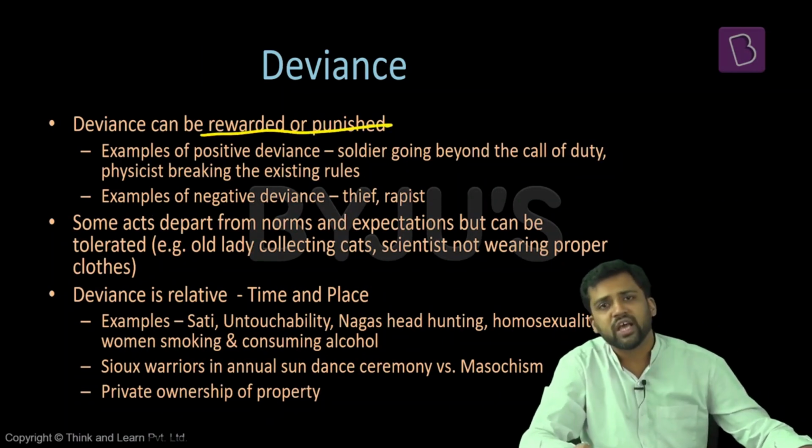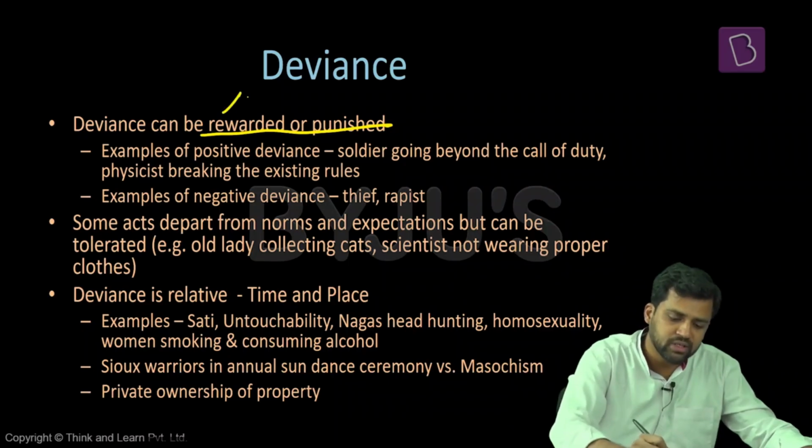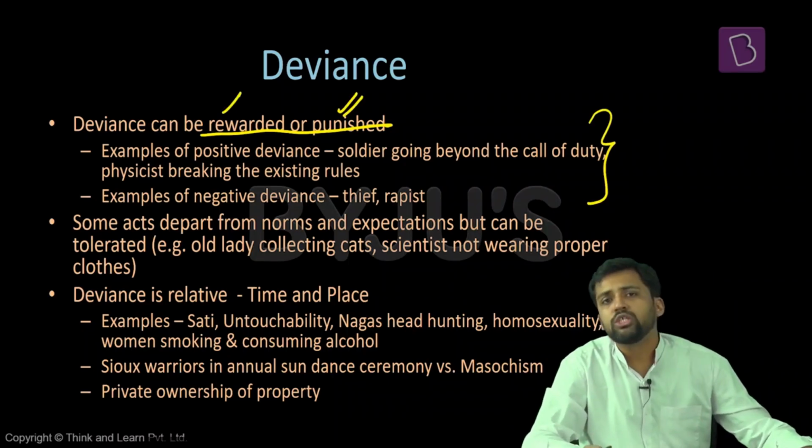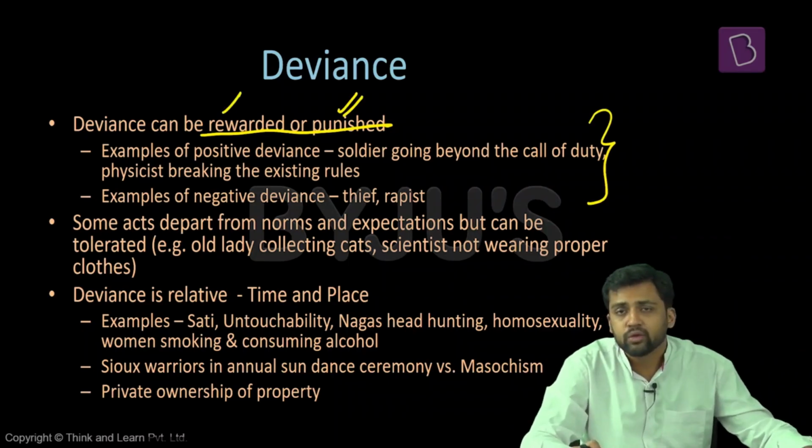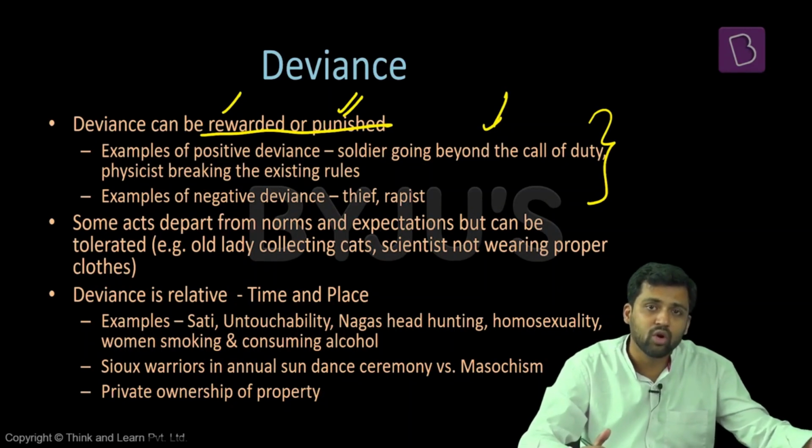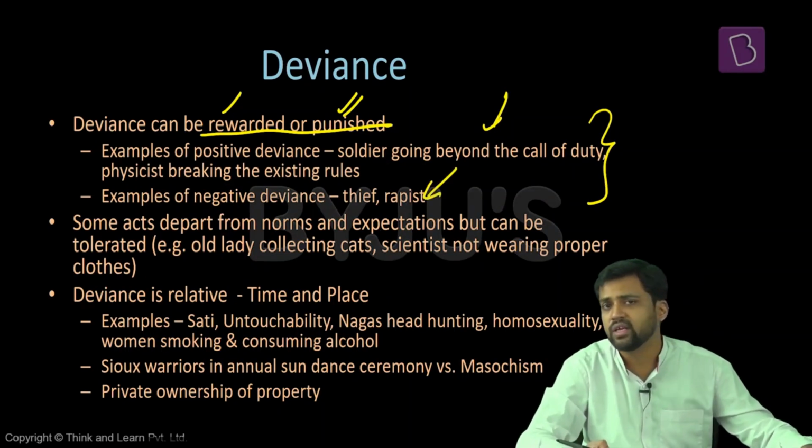Deviance, as I told you, can be positively sanctioned, it can also be negatively sanctioned. Positively sanctioned means it is rewarded, negatively sanctioned means it is punished. So some more examples you can see here. Sometimes if a soldier is going beyond the call of his duty, he's sacrificing his own life. So that is also a deviant behavior, and he might be rewarded for this. A Param Vir Chakra can be given to him for his supreme sacrifice. It is also deviant behavior, going beyond the call of duty. Thief, rapist, as I told you, they are examples of negative deviance, they are negatively sanctioned.